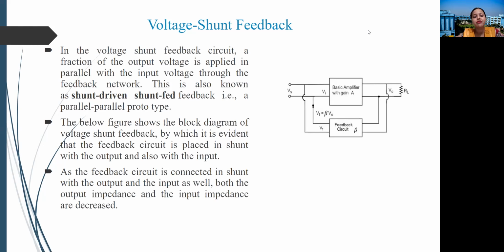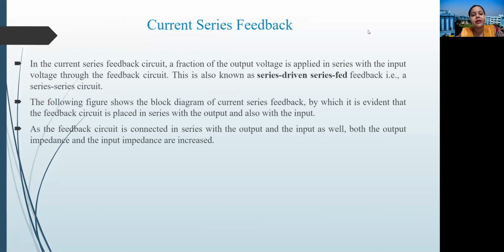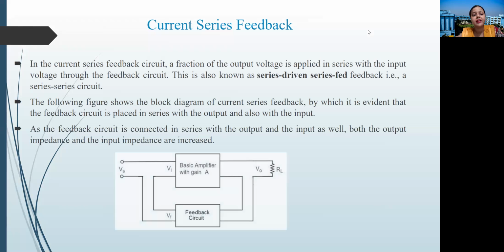The below figure shows the block diagram of a voltage shunt feedback, by which it's evident that the feedback circuit is placed in shunt with the output and also with the input. As the feedback circuit is connected in shunt with the output and input, both the output impedance and input impedance are decreased. So in a similar way, we will be having current series feedback and current shunt feedback.